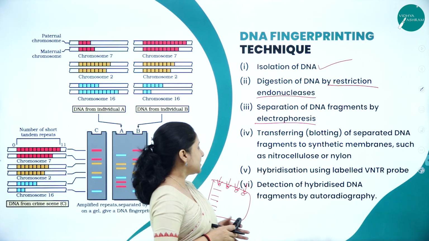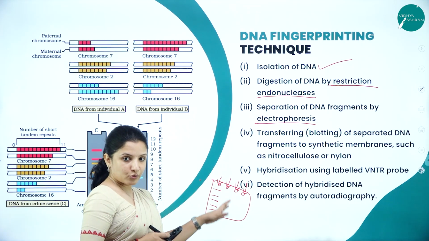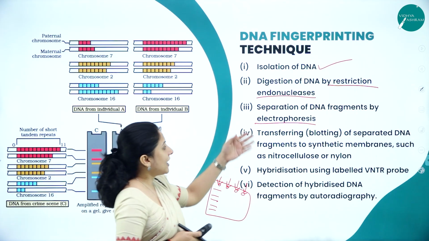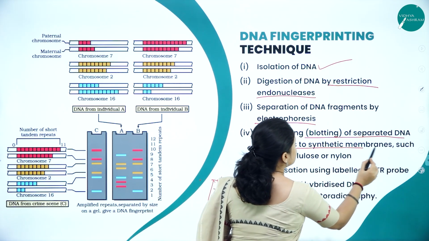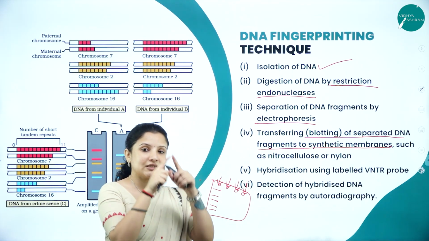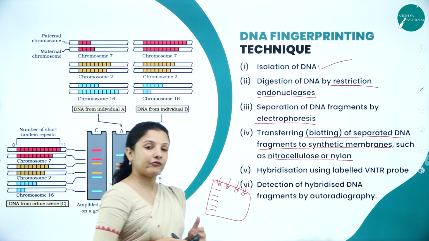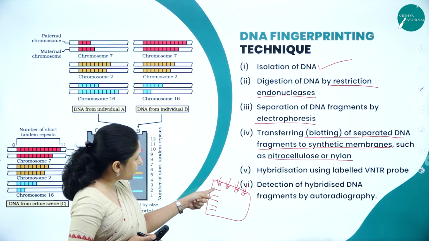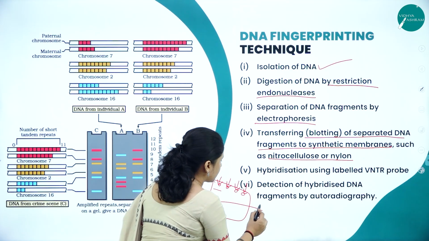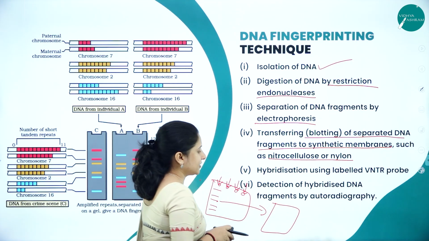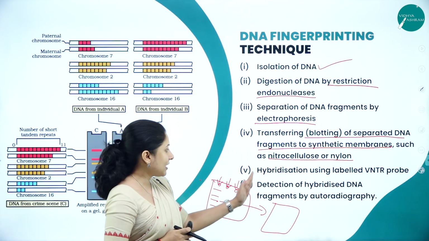Next, the separated strands that have been obtained, they remove them from the gel electrophoresis and transfer the separated DNA fragments by blotting to a synthetic membrane, such as a nitrocellulose membrane or a nylon membrane. From where did they transfer it? Here the fragments of DNA had got separated, right? Those separated fragments they transfer from here to one more membrane, made of nitrocellulose or nylon.